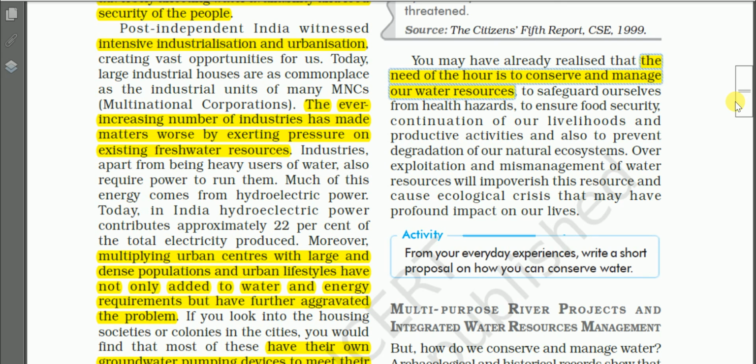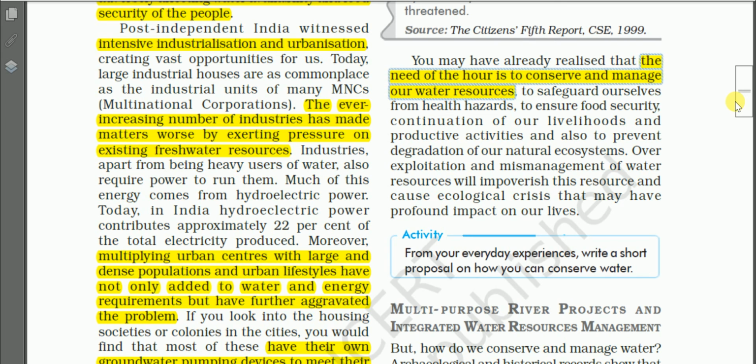So in the previous pages, we have learned that we have shortage of water in some places, and different causes of shortage of water we have analyzed, and one of the most important ones is the pollution of the water resources.